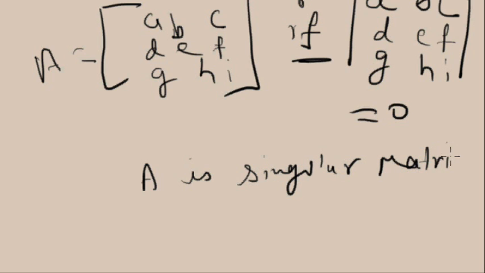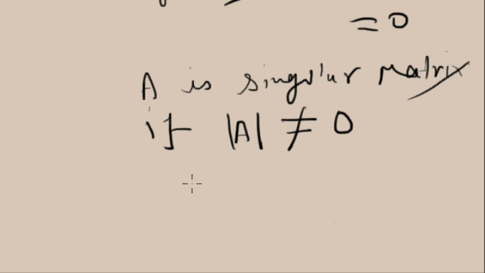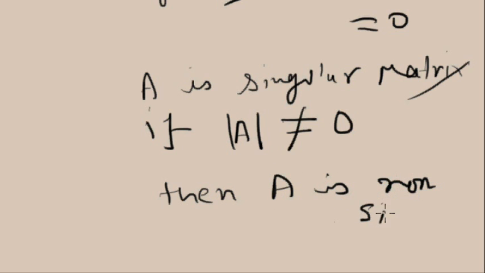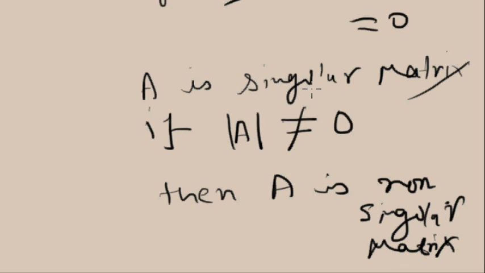If the determinant is not 0, then A is a non-singular matrix. So the first condition is that the determinant should be 0 for the matrix to be singular.